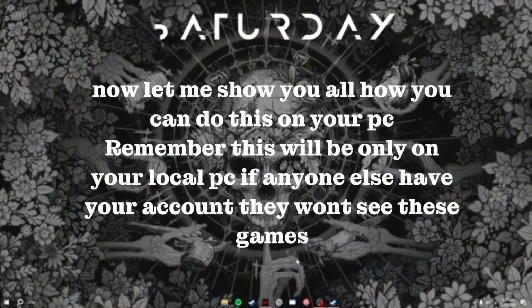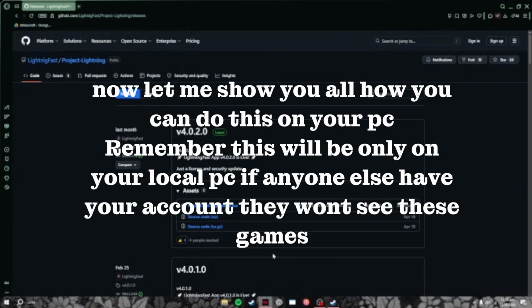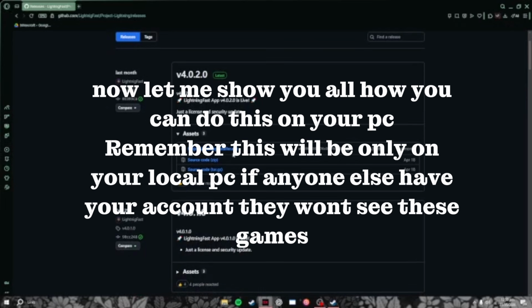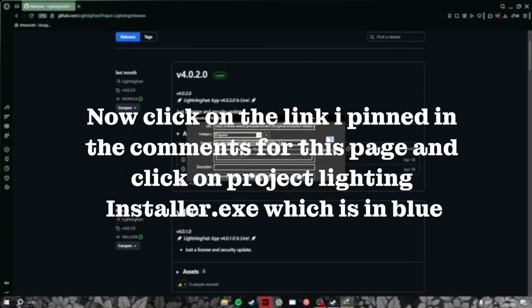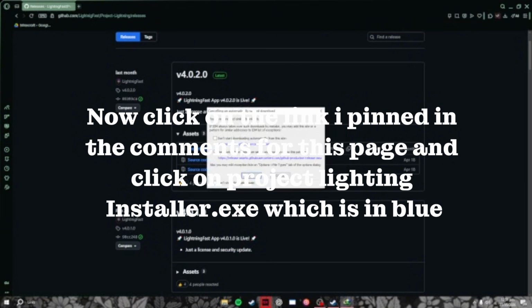Now let me show you all how you can do this on your PC. Remember, this will be only on your local PC. If anyone else has your account, they won't see these games. Now click on the link I pinned in the comments for this page and click on projectlightinginstaller.exe, which is in blue.